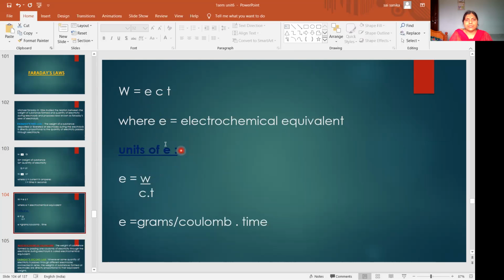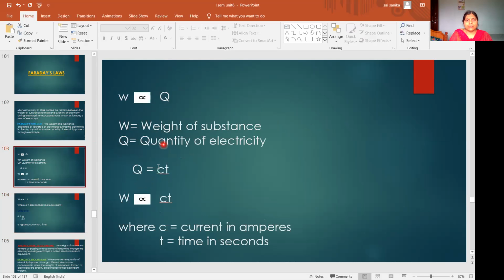Then comes the units of E. W is equal to ECT, where E is equal to W by CT, which means W by Q, since CT is nothing but Q. Quantity is expressed in coulombs and weight is expressed in grams.